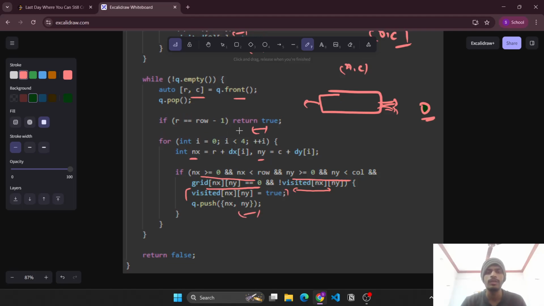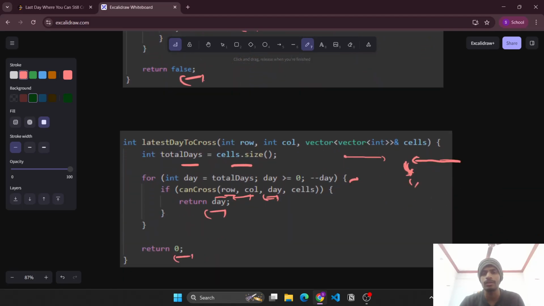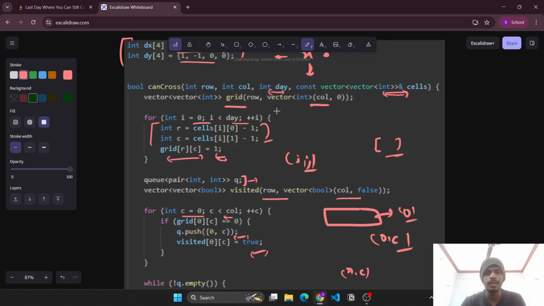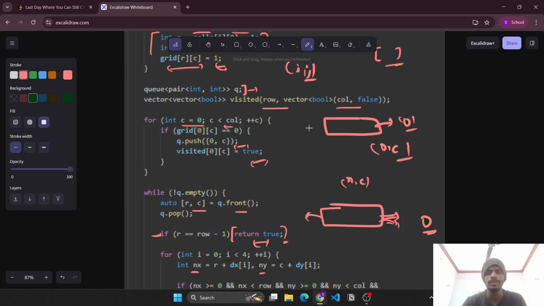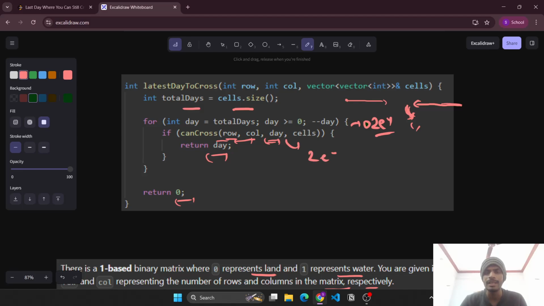If this statement is never executed, that means we were never able to reach the bottom row, hence we will simply return false. Now, the overall complexity: since day can go up to 2e4, and the BFS takes row times column, the overall BFS will take row into column. Since this is 2e4, this will be 4e8, which will give us TLE here.